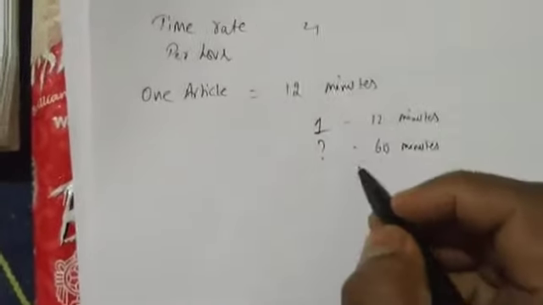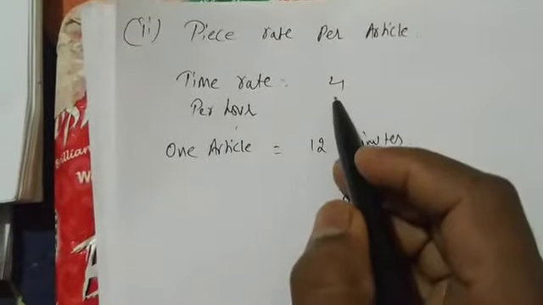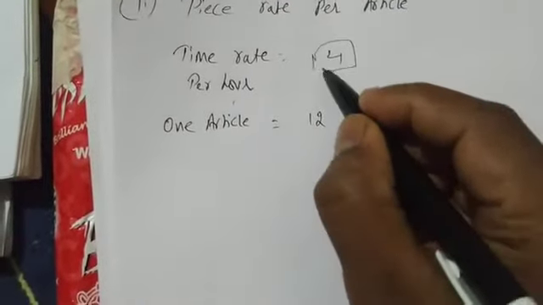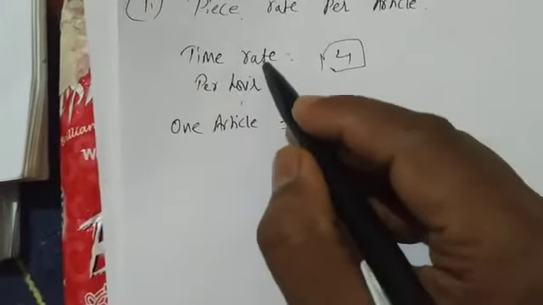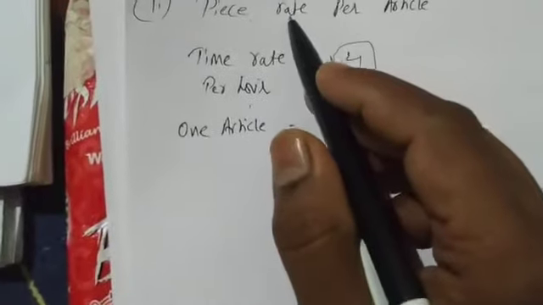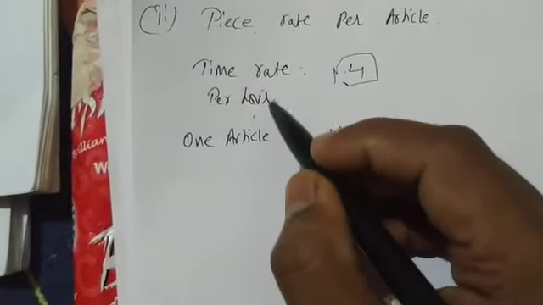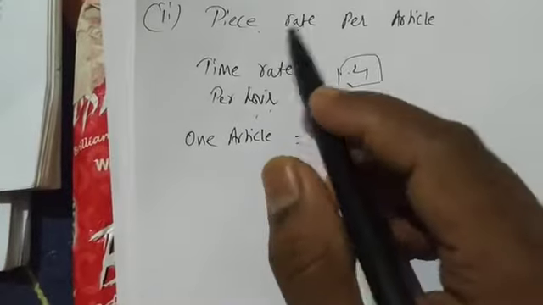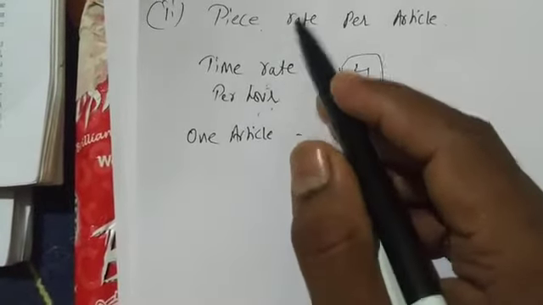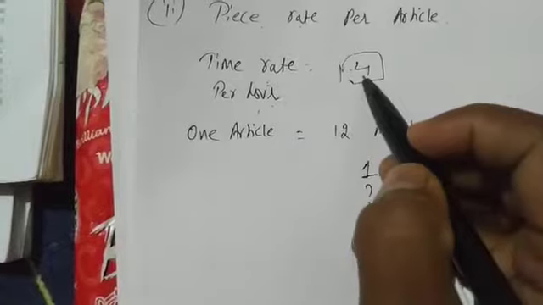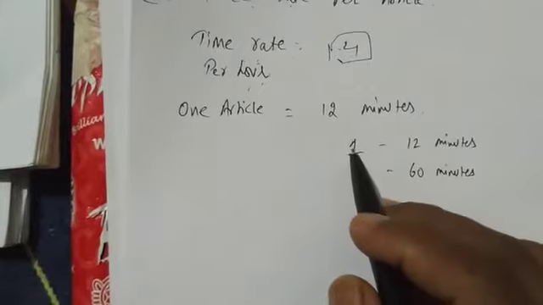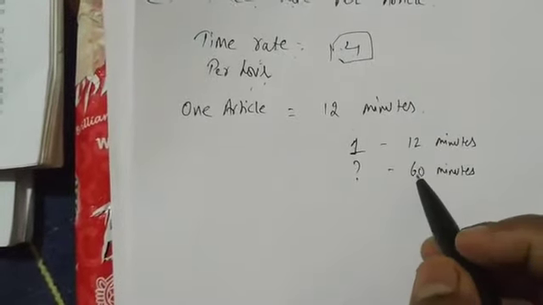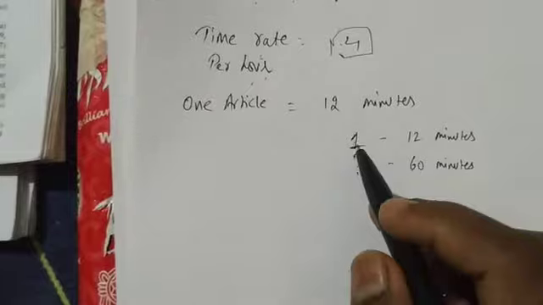Why are we converting minutes into hours? Because the time rate is in hours. With the help of time rate, we'll find out piece rate. In exam also you have to do the same. With the help of time rate, you have to find out piece rate. Time rate per hour is given as 4 in the question, and to make one article we take 12 minutes. In 1 hour, how many articles will we make?